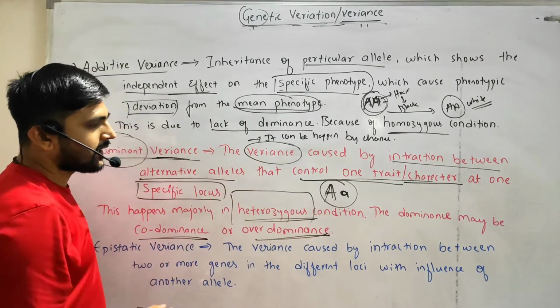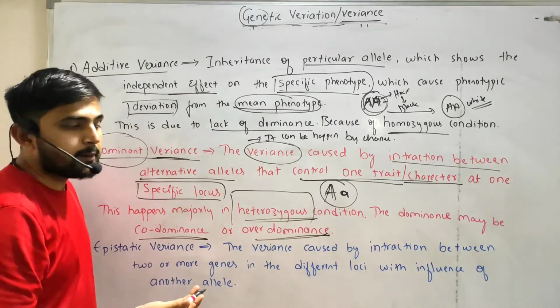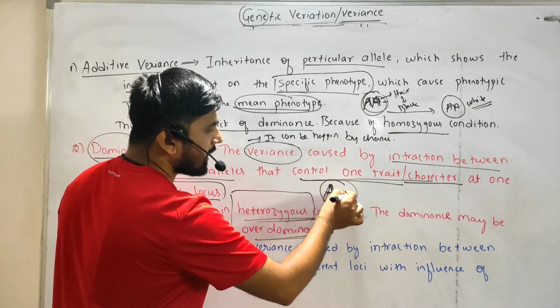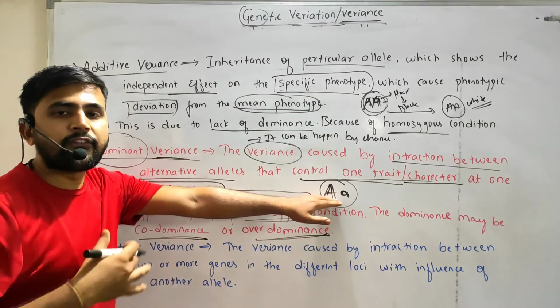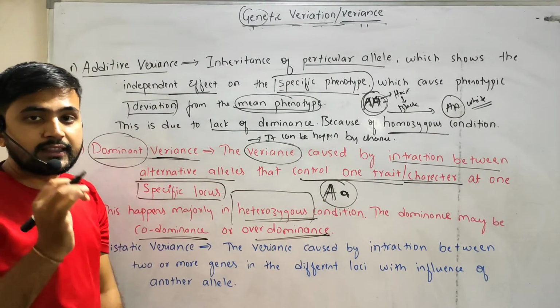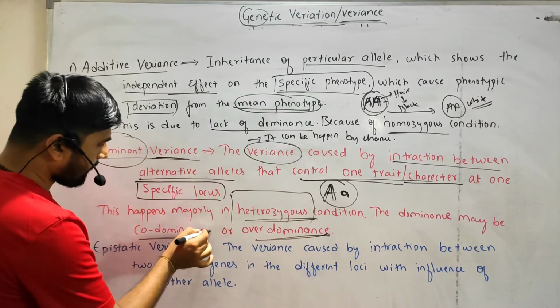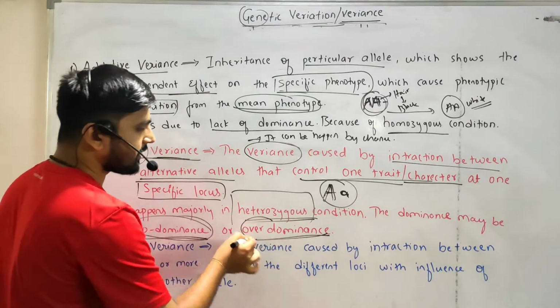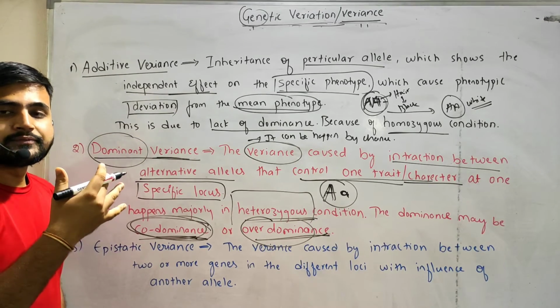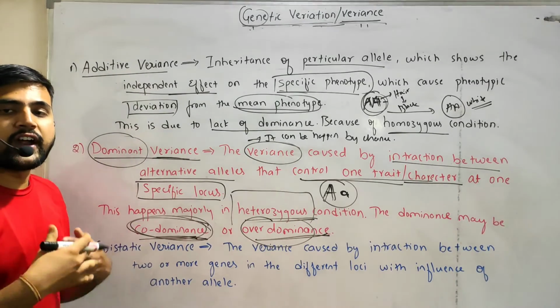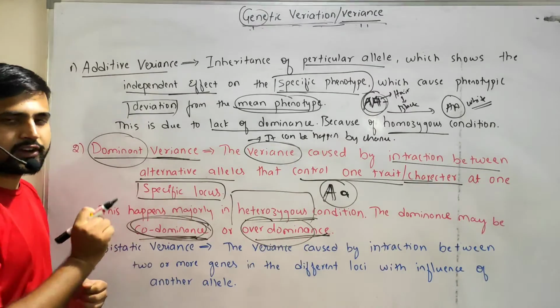And sometimes, instead of both being expressed, this capital A fails to express itself. That condition is called codominance or overdominance. Codominance in the sense the dominant one failed to express itself in the presence of the recessive.